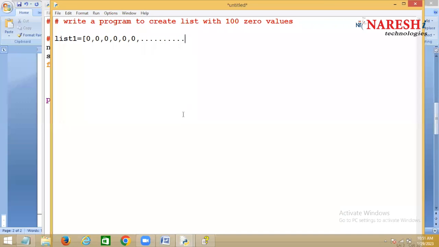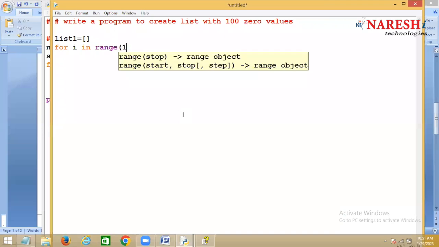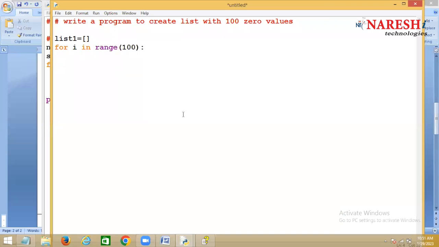Yes. Then what will I do? I'll create one empty list, and inside that I'll say for in range of 100. So this loop repeats how many times? 100 times, and you'll be adding 100 zeros to the list.